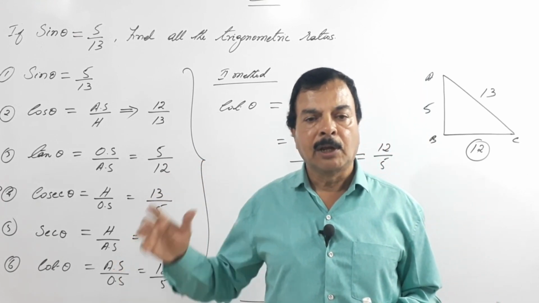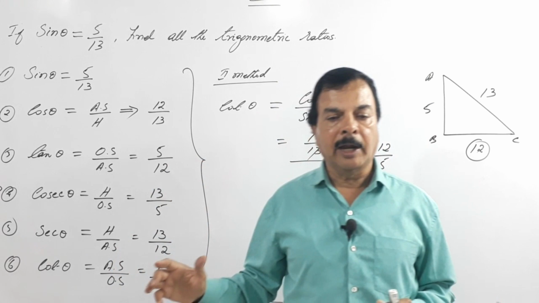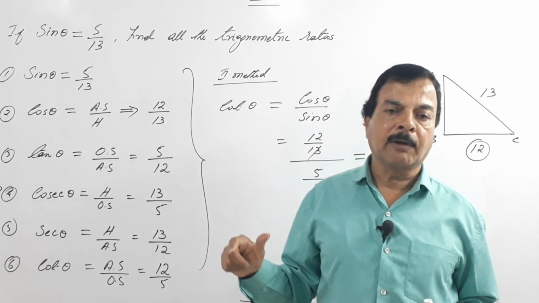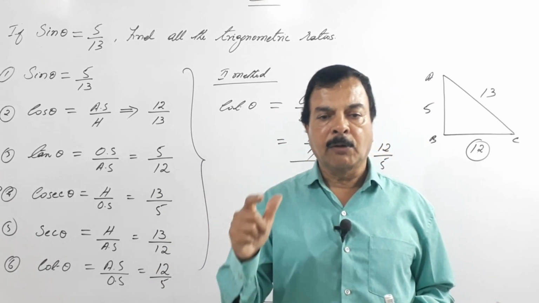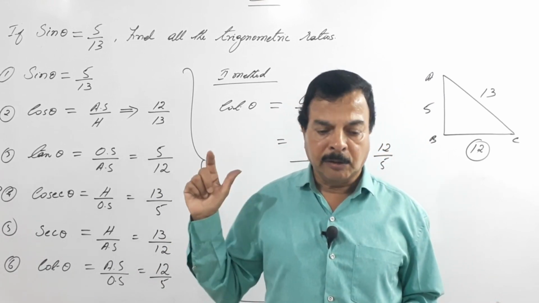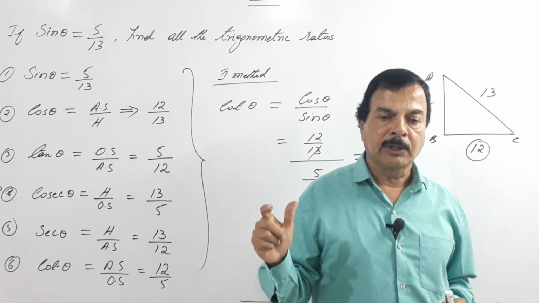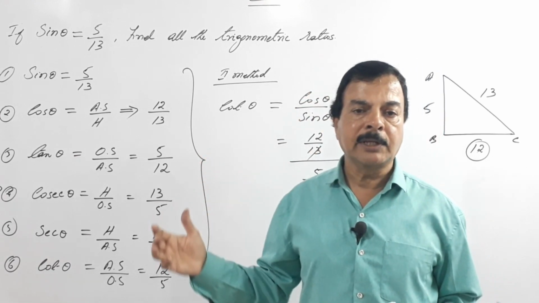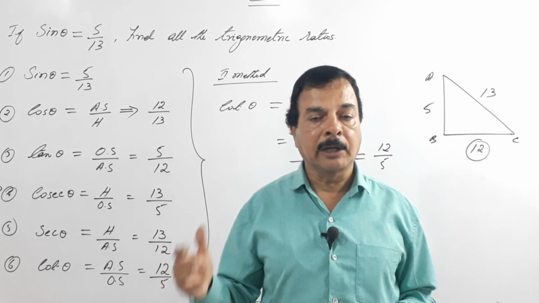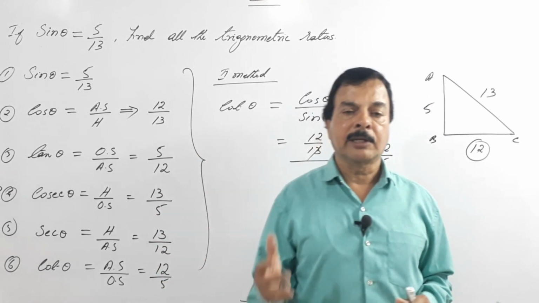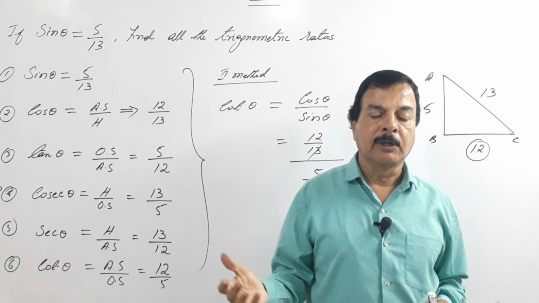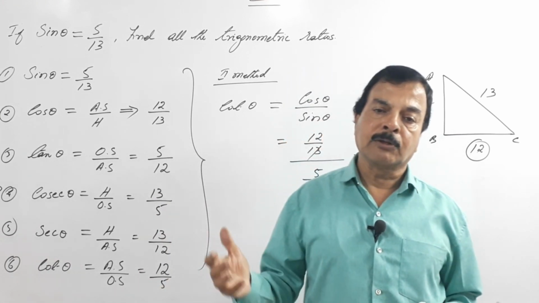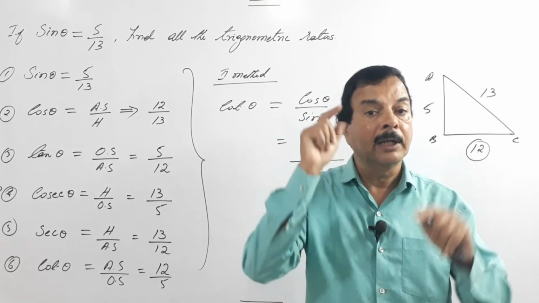So dear students, we will stop here and go for the next topic. In this topic I have covered the basics of trigonometry, that is trigonometric ratios, reciprocals and some problems. In the next chapter we will see how to prove the trigonometric identities: sin square theta plus cos square theta equals 1, 1 plus tan square theta equals secant square theta, 1 plus cot square theta equals cosecant square theta. How did you get these? We will do it in the next class.